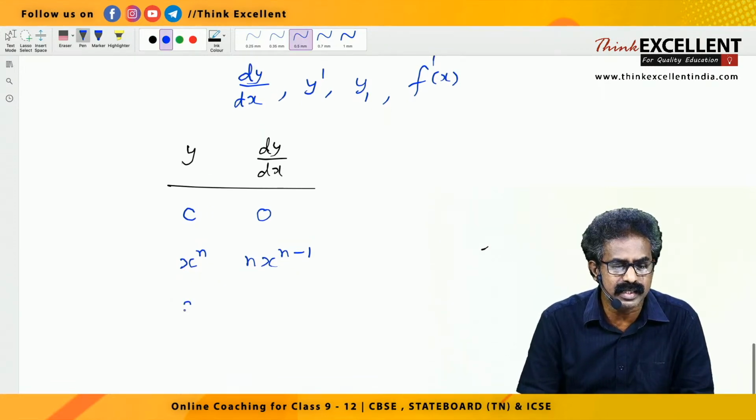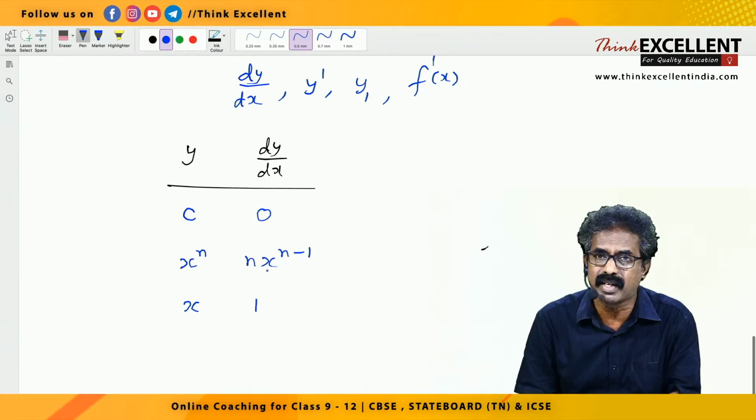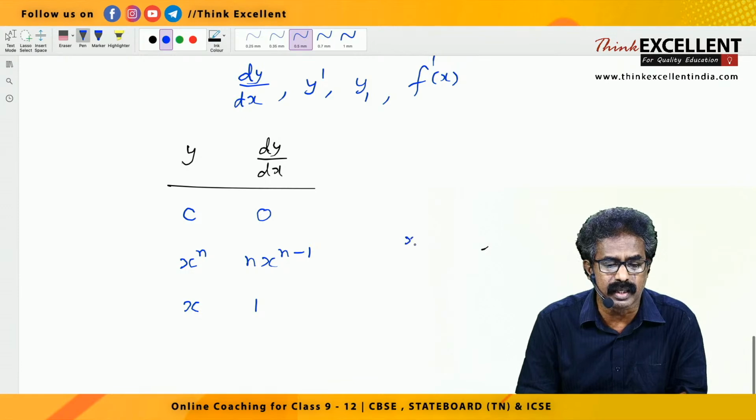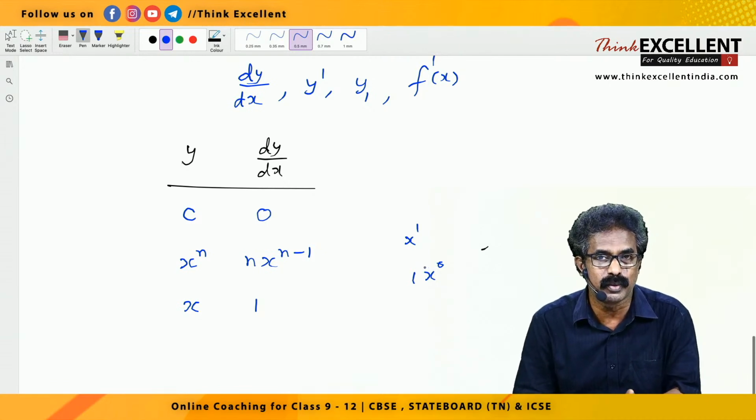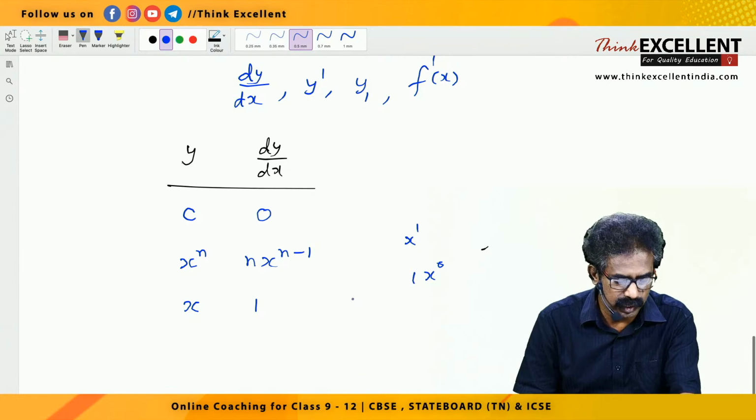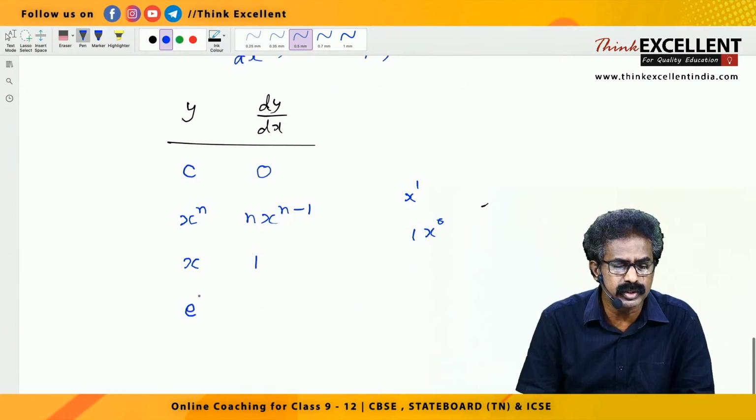Then x derivative 1, take it as a formula, but you can use the same formula. X means x raised to 1, right? If you apply the same formula, 1 goes in front, x raised to reduce 1. Any number raised to 0 is 1, right? 1 into 1 is 1. Save it and don't waste time. X, the derivative is what? 1.